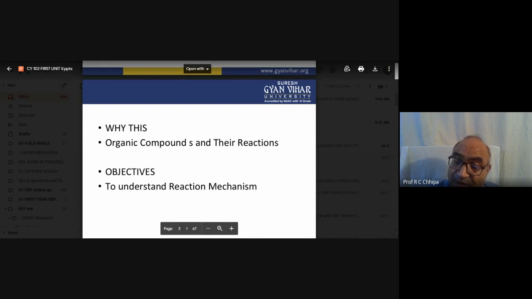So the question is how they form the bond, how the carbon bond is broken down, what intermediate species are there, and what is the fundamental breakdown of the bond and formation of the active species, because active species then form the product.